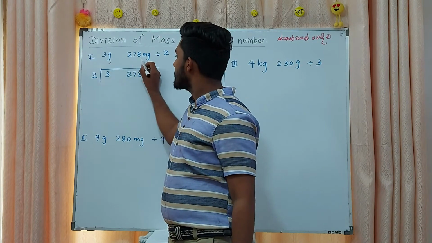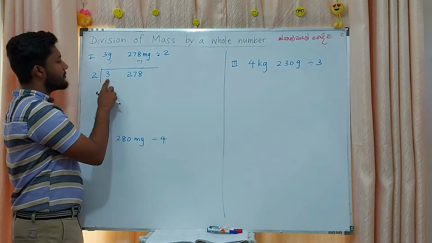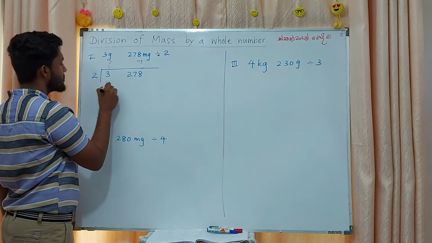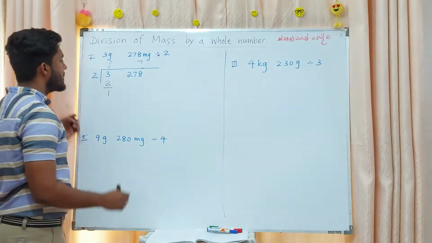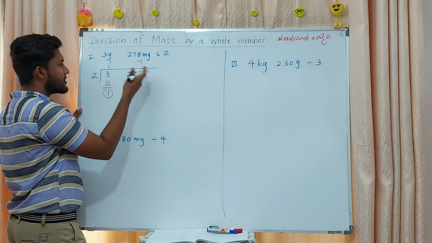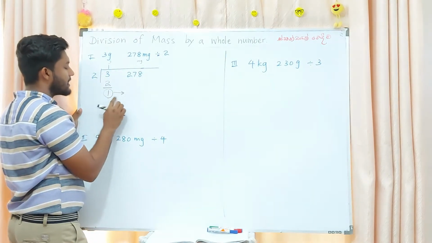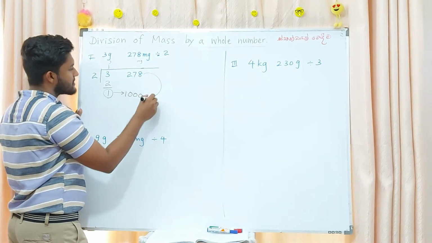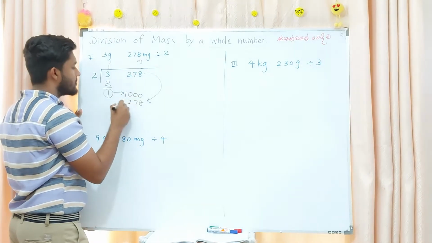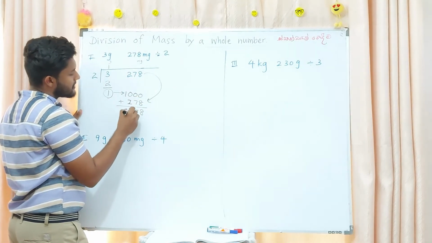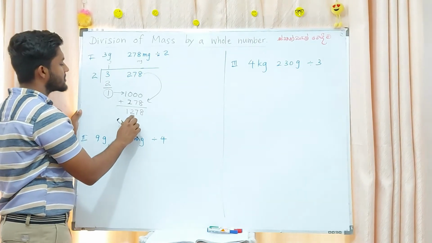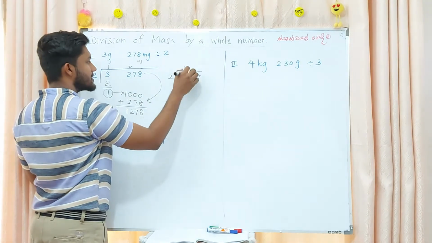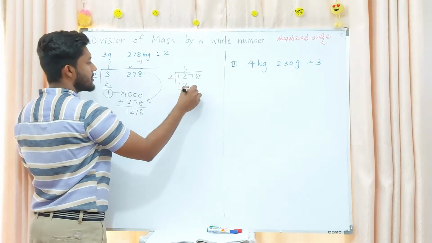Here grams, here milligrams. For 3, how many 2's are having? 1. 1 into 2, 2. Remaining 1, right? Then you have to give this 1 gram to the milligram side. That means 1 gram goes to the milligram side means 1000. And this 278 you want to add: 8, 7, 2, 1. 1278 you have. For 12, how many 2's are having? 6. 6 into 2, 12, 0, 7.